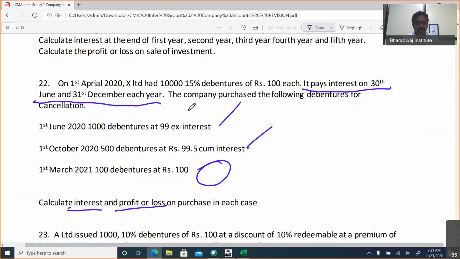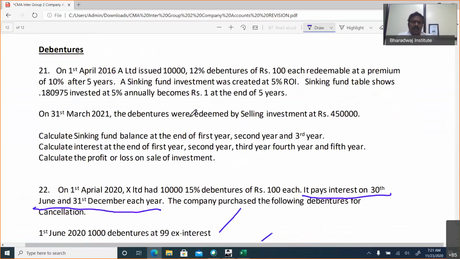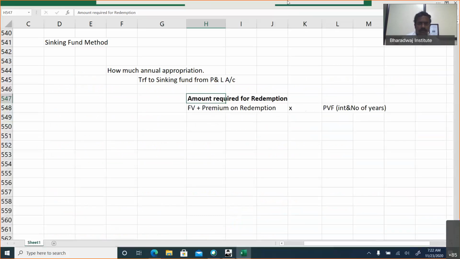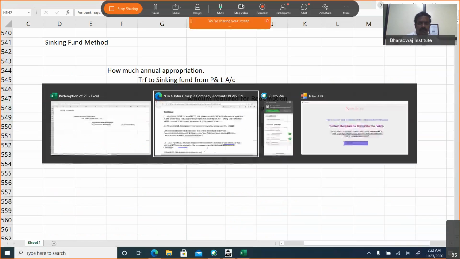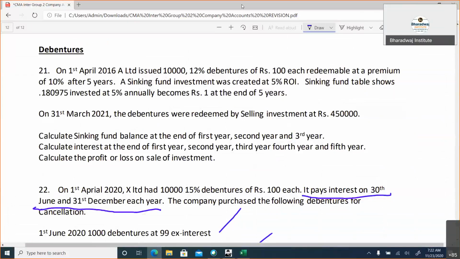Now let us come to question number 21. On 1st April 2016, A Limited issued 10,000 12% debentures of 100 each. Read the question completely, then we'll work it out.